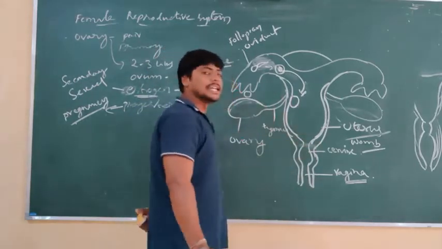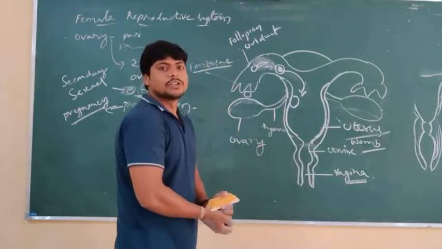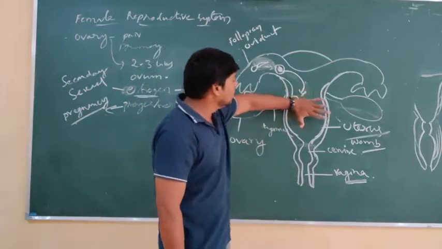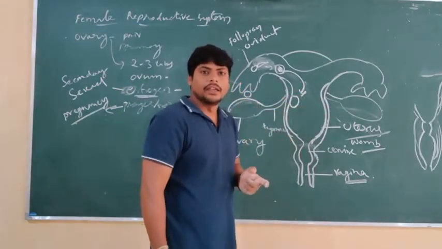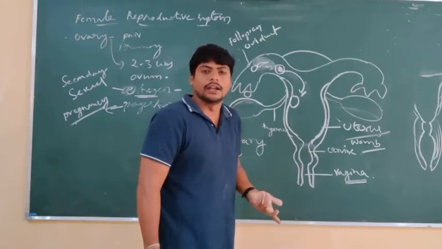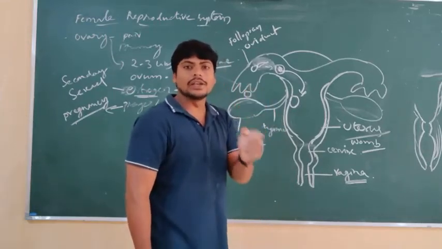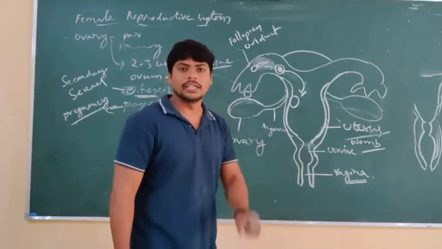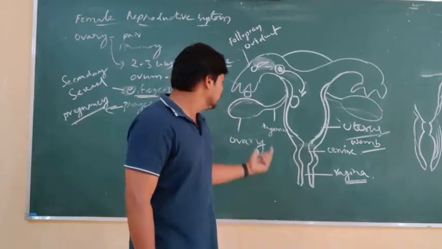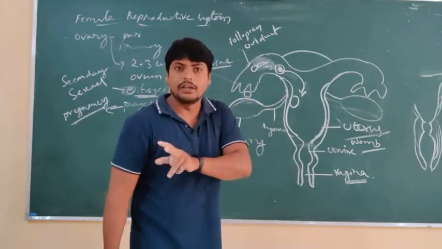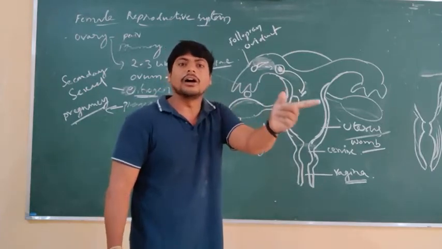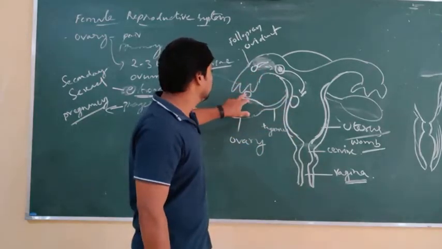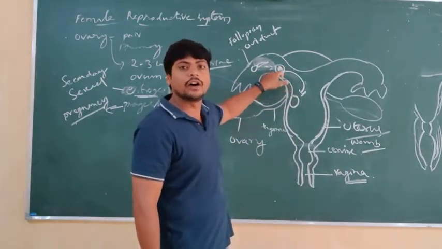So this is what we can see about the female reproductive system. Under the female reproductive system, what is happening during the menstrual cycle? For every 28 days, as we know, the menstrual cycle occurs in the female body. One egg, that is one ovum, is released every month. If it is not fertilized, this ovum which is released waits for sperm cells.